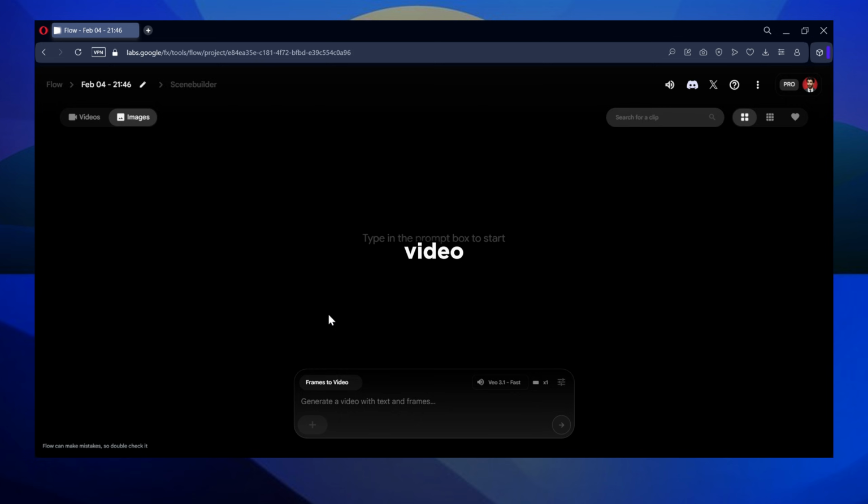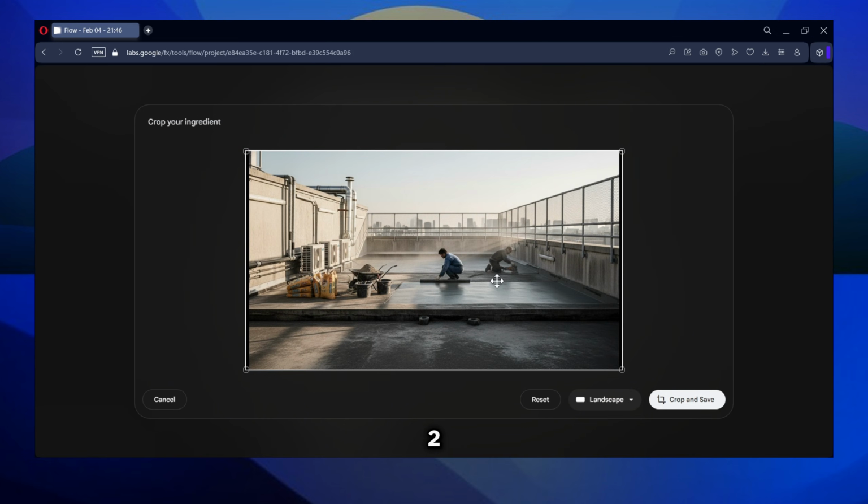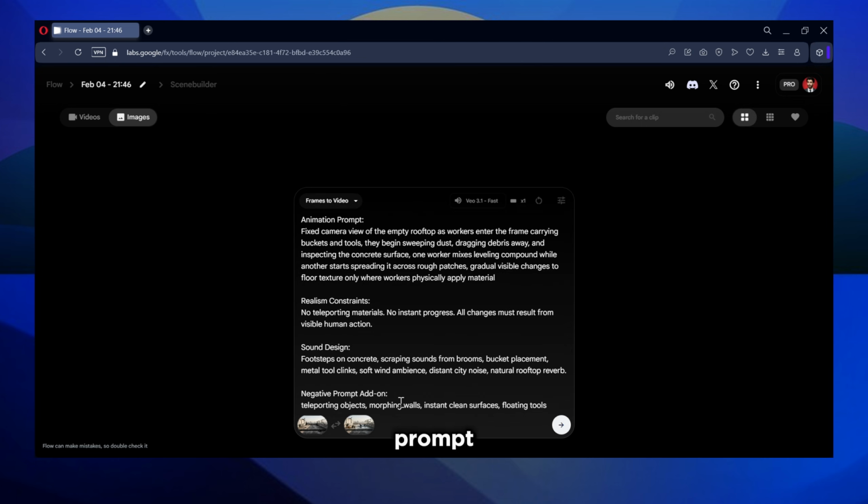Open Google Veo 3, click new project, frame to video. Upload your frames. First frame to image 1, empty rooftop. Last frame to image 2, surface preparation. This locks the environment so nothing shifts. Paste the video prompt. Hit generate.